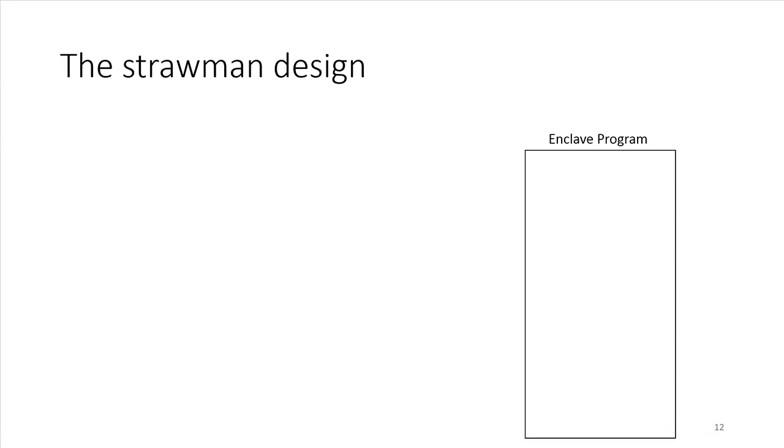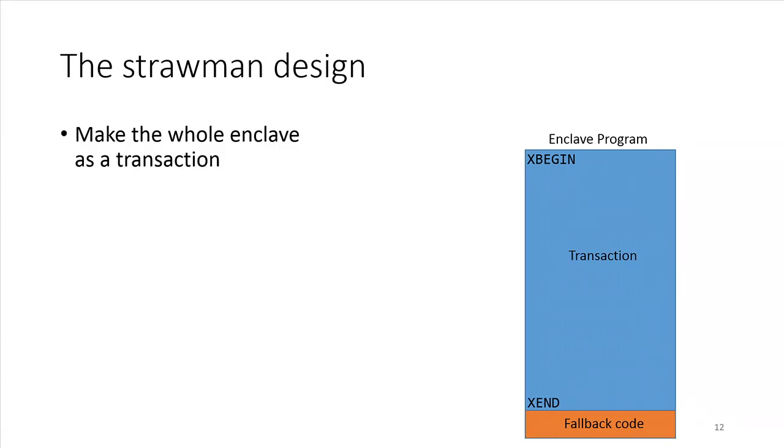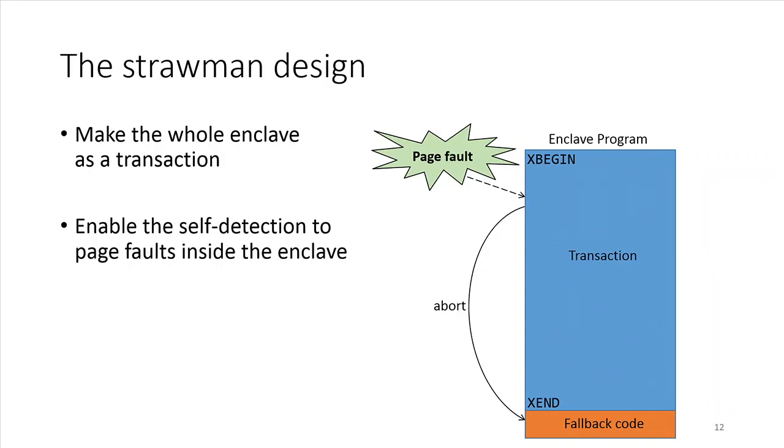The strawman idea is simply to make the whole enclave program a single transaction. In this way, if a page fault happens during the enclave program execution, the enclave can self-detect that a possible page fault happened. So now, instead of delivering the page fault, the enclave can react if there is a possible attack.